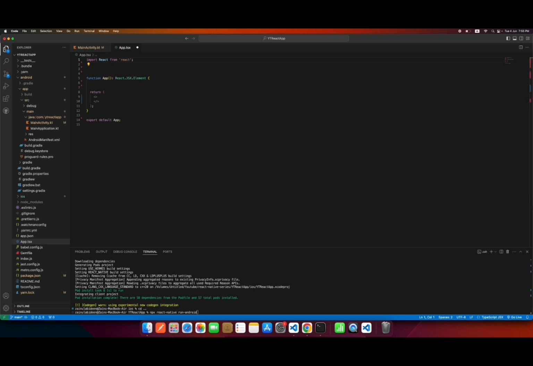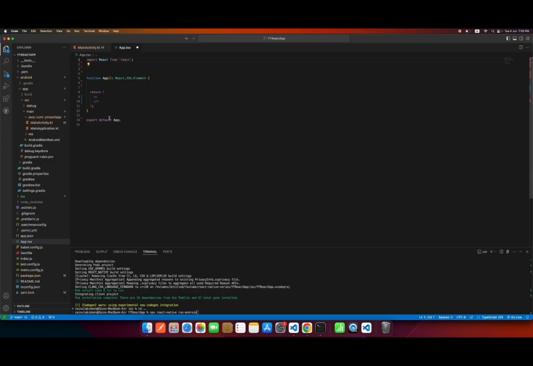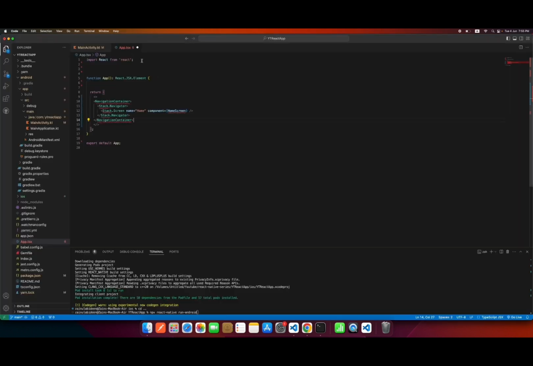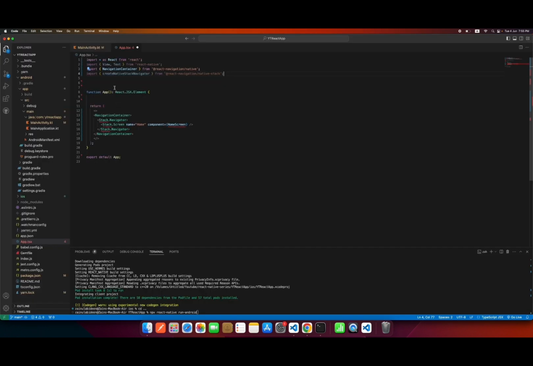Now we can implement the React navigation code over here. So we will come back over here, and as you can see, this code is already written. So we just copy this and paste it over here like this, and we will import some packages. Okay, and we need a stack over here. So this is our stack, and here we need a screen.